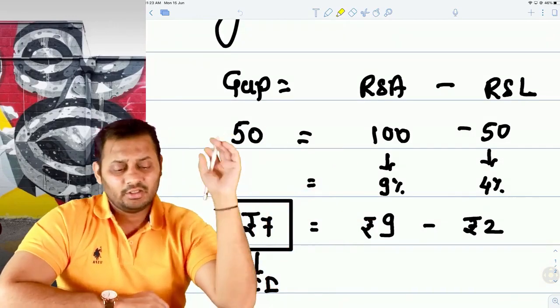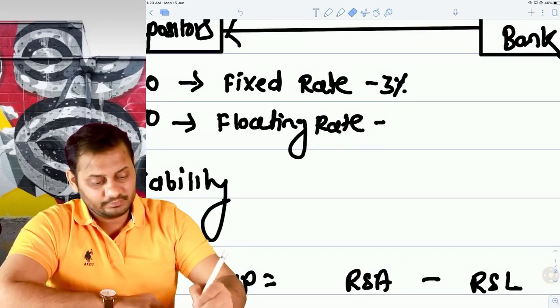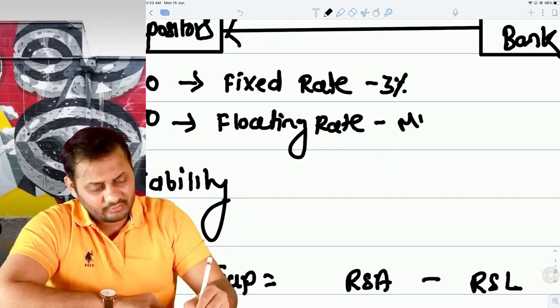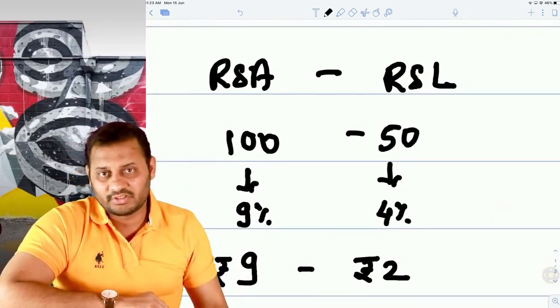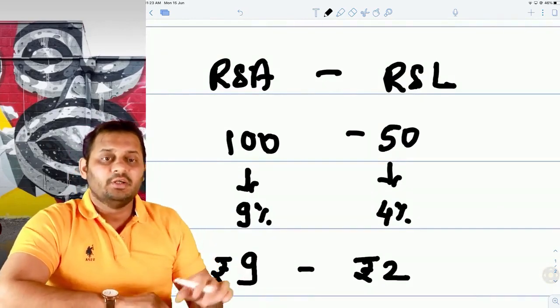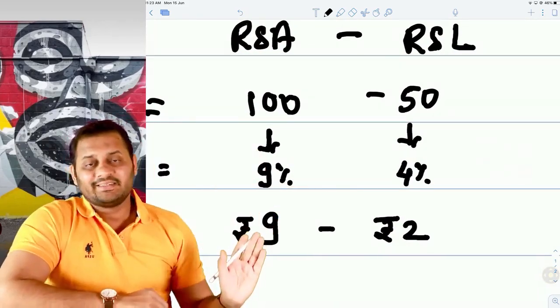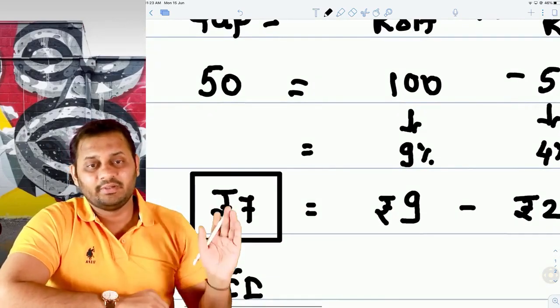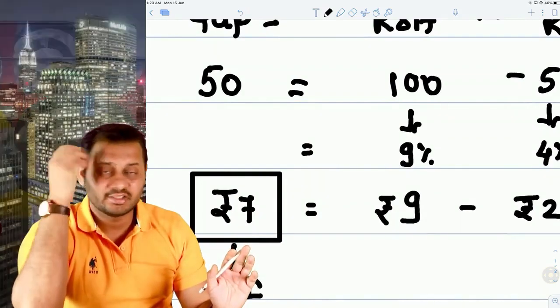And let's say this floating rate is not LIBOR. Let's say this is MIBOR or any other rate or treasury bill rate, on which the bank is paying, let's say, 4%. Right now MIBOR is at 4%. So the payment will be 2 rupees. So the bank is collecting 9 rupees, paying 2 rupees, and ultimately the net interest income is 7 rupees.